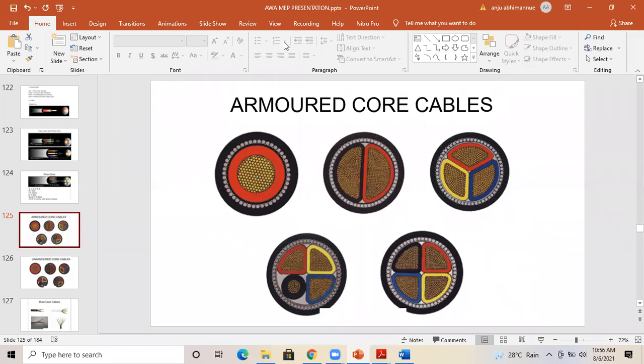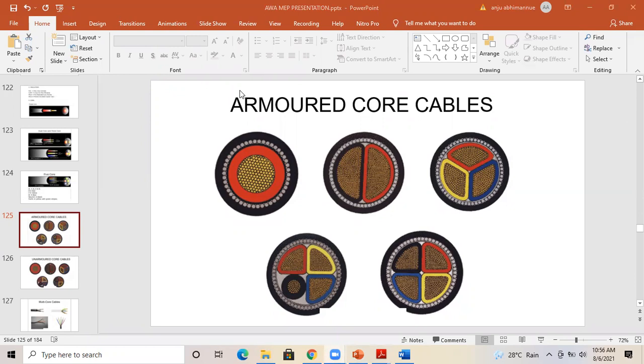But for electrical purposes, we select stranded conductors. Armoring is the physical protection of the cable. If you have seen the video, you might remember they mentioned the physical protection.